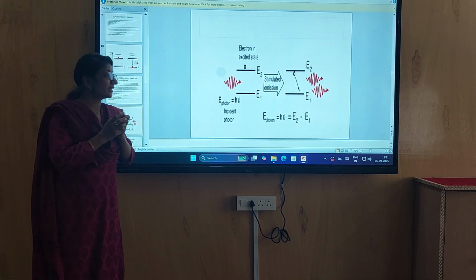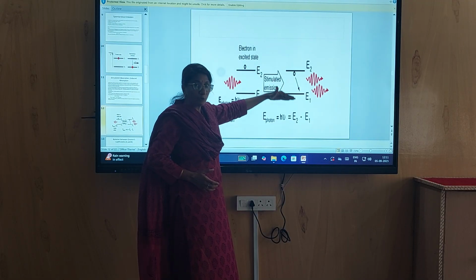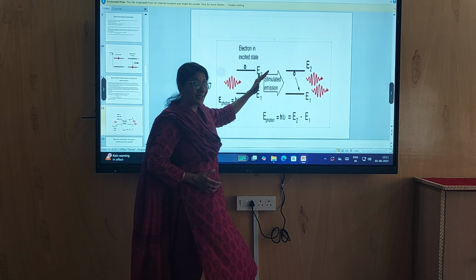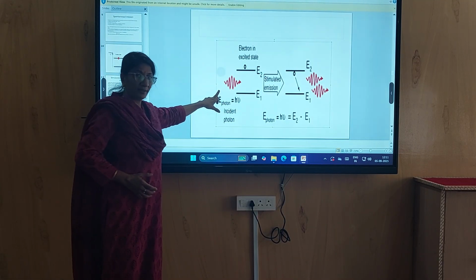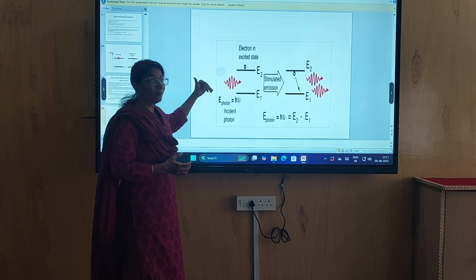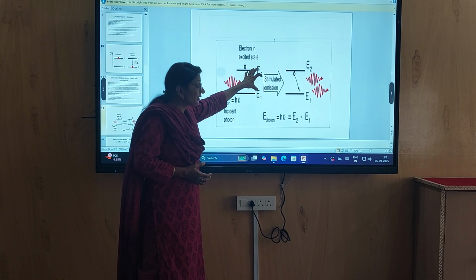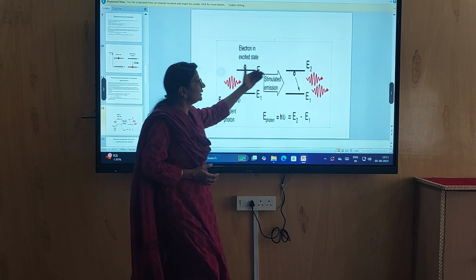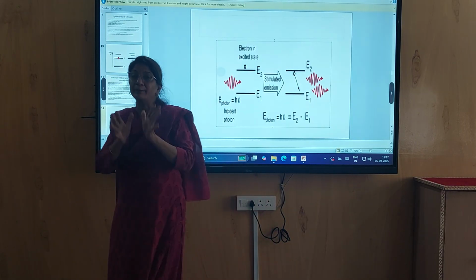When atom will come to its ground state, this process is done by stimulating this process, like one photon of the same energy is radiated from outside. This photon will trigger this photon atom to come to its ground state. Then these two photons will be emitted simultaneously.